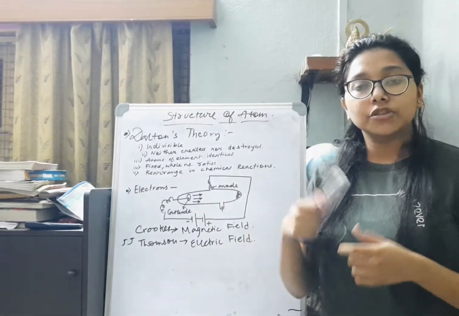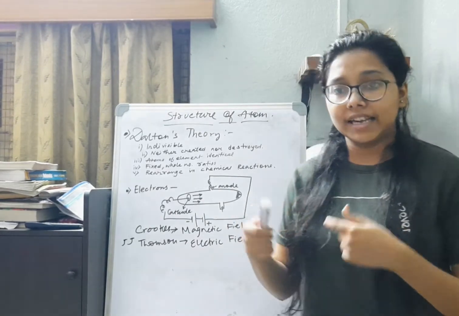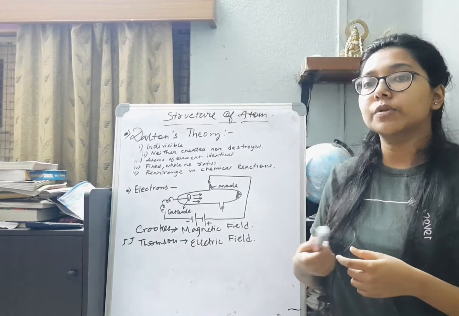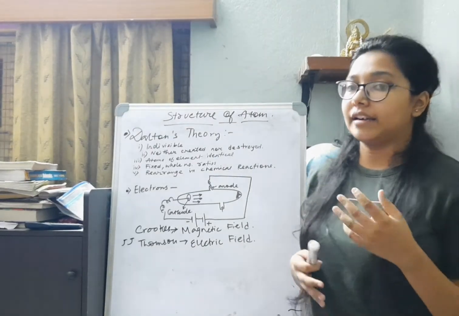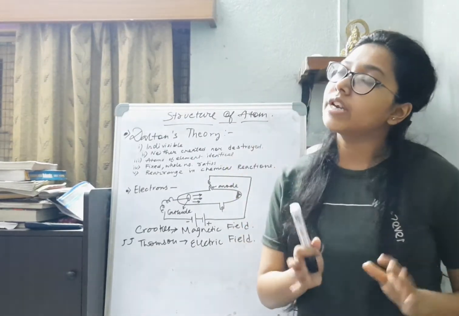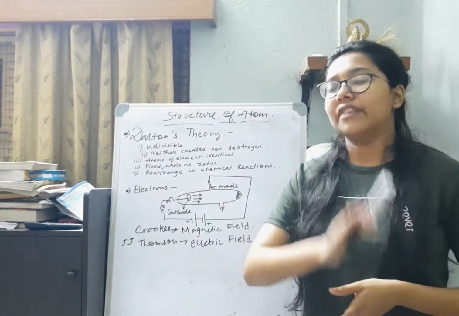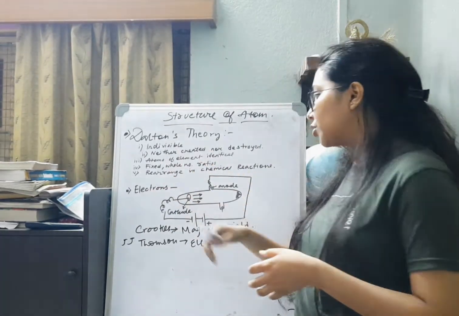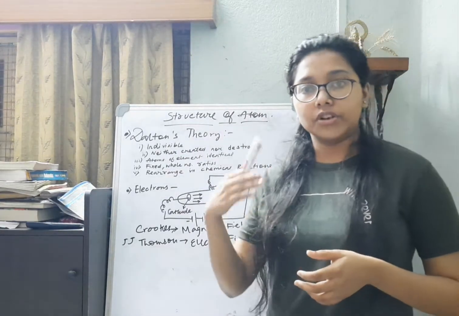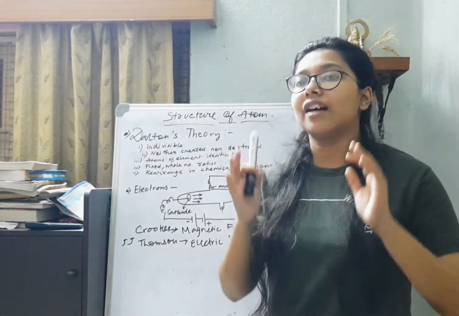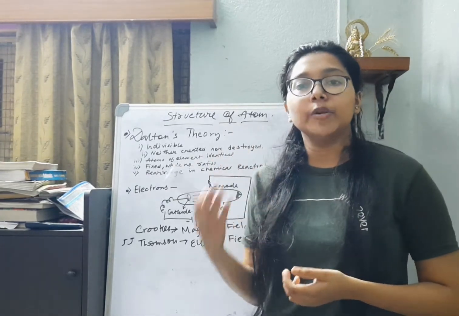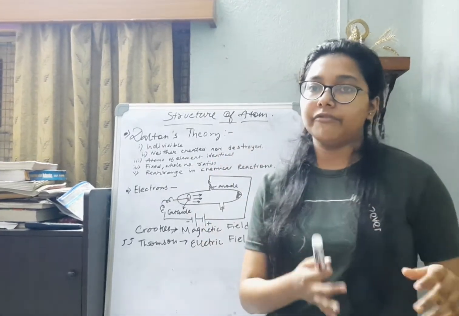He was actually observing through a magnet that these rays, these cathode rays, were getting deflected in a magnetic field. That was only his observation, that there were certain rays emerging from the cathode and these rays were getting deflected towards the magnet. So they were having a deflection under the influence of a magnetic field.